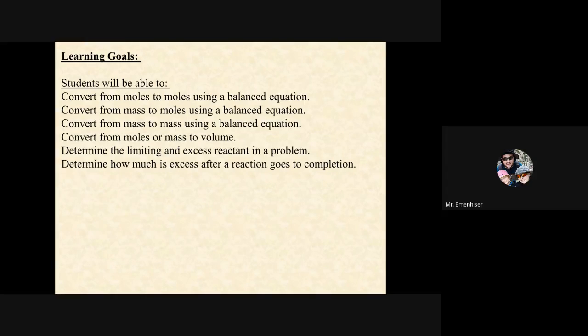And if you guys watch the Edpuzzle, this is why I really like the Edpuzzles, because that part is tricky, and I've always had a hard time with determining how much is left over after a reaction goes to completion, and I was kind of stuck. It just didn't make sense to me the first time I taught this class about 4 years ago. And I watched that video, the Edpuzzle that I assigned you guys, and it clicked, made sense, and I was like, yes. So I hope that'll make sense for you guys.